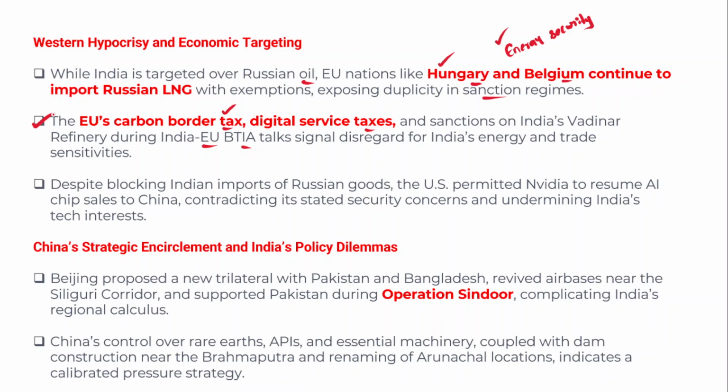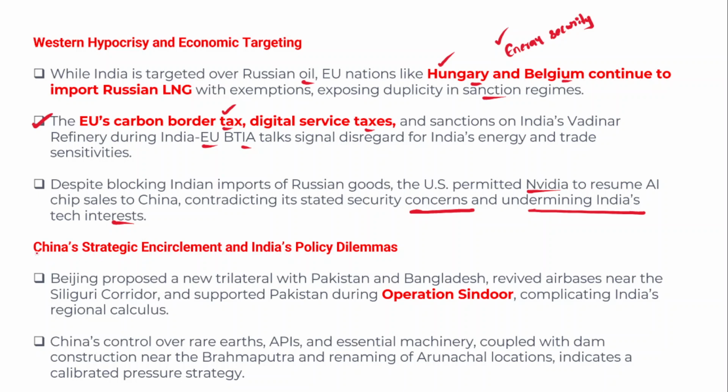And in fact, despite blocking Indian imports of Russian goods, the US even permitted Nvidia to resume AI chip sales to China, thereby contradicting its stated security concerns and undermining India's tech interests as well.